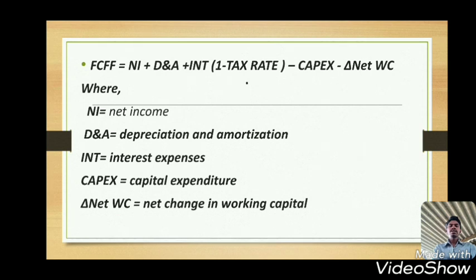NI means net income, D&A means depreciation and amortization, Int means interest expense, CapEx means capital expenditure, delta net WC means net change in working capital.